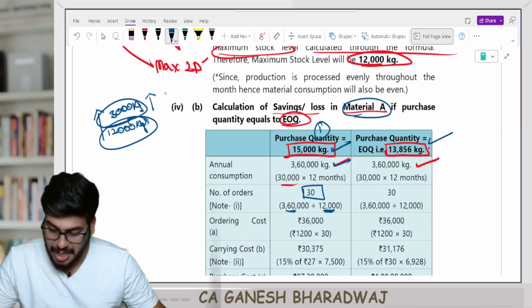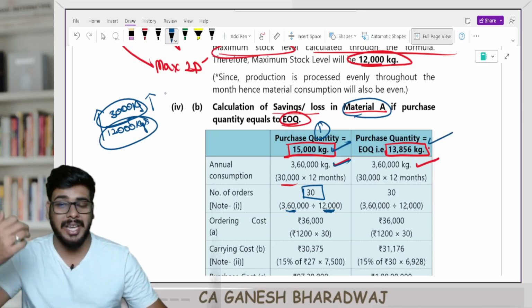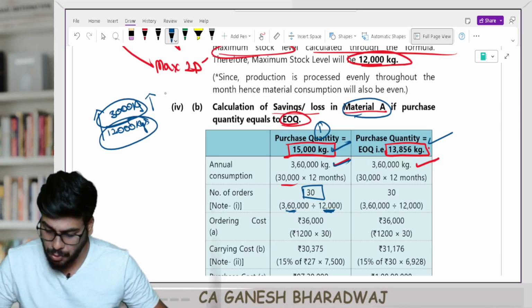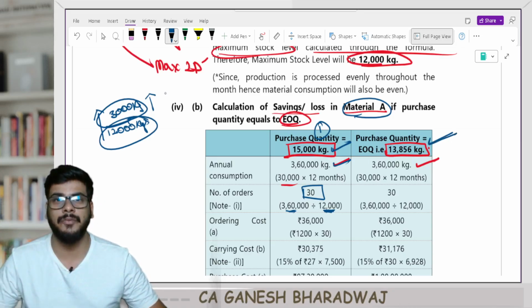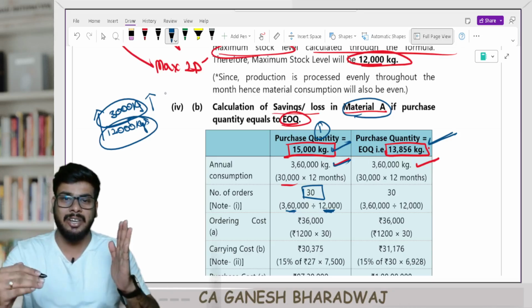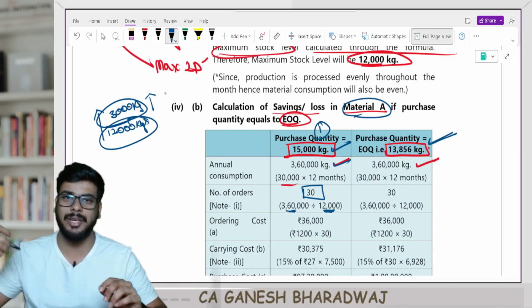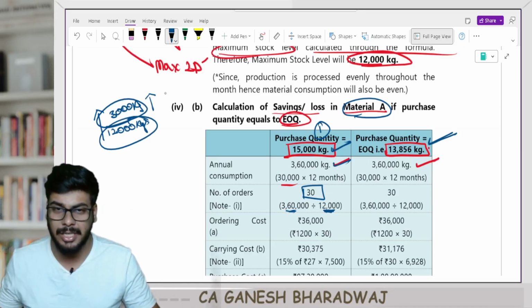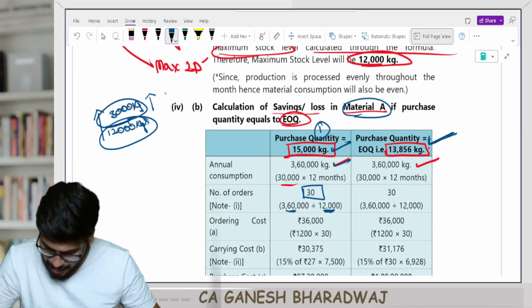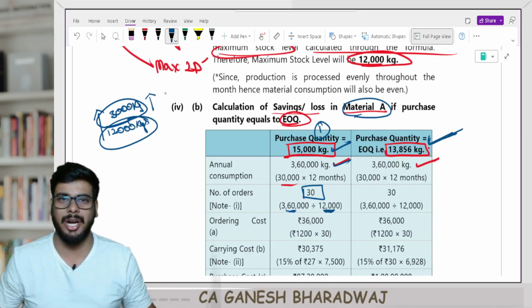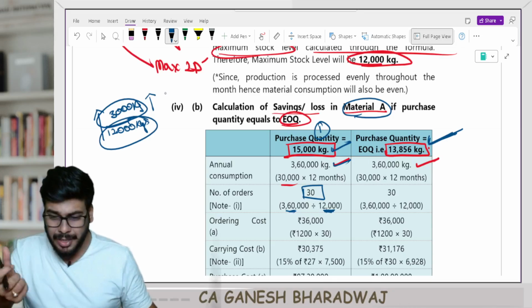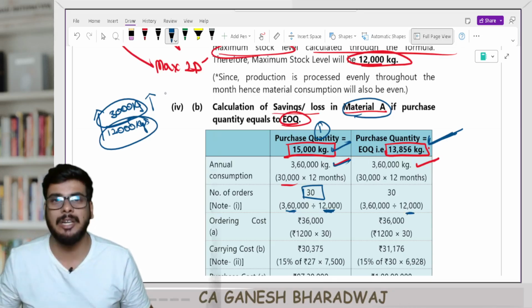Now, if my EOQ level, if my order quantity is going to be 13,856, same is the case. Any quantity I purchase over and above 12,000 kgs needs to be scrapped off. It will become obsolete. It's going to be a waste for me, right? So in this scenario also, out of every order, effectively only 12,000 kgs are available for consumption.